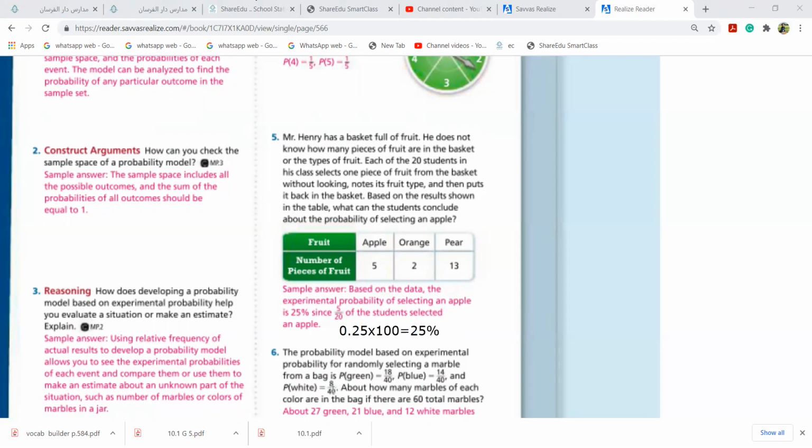Understood? Yes. If I ask, Noor, the same thing for an orange: what can students conclude about the probability of selecting an orange? It will be 2 out of? Yes, Judy? 2 divided by?